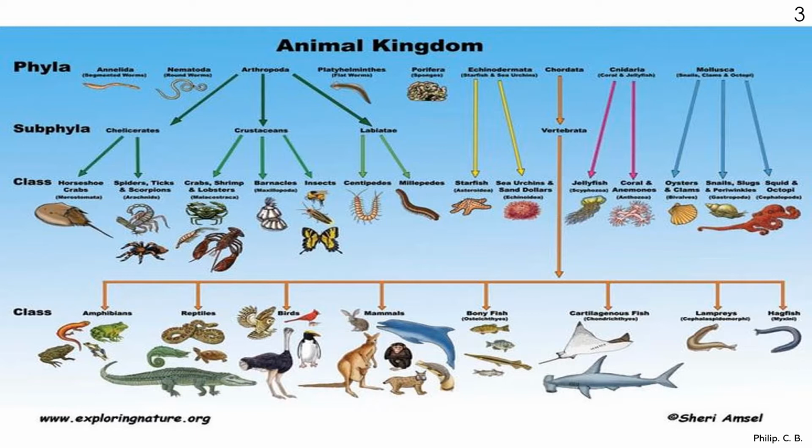So here in phyla we can see Annelida, Arthropoda, Platyhelminthes, Porifera, Echinodermata, Chordata, and again you can see different phylum, class, etc. And again in these phyla, the subphyla present, Crustacea, then in case of chordata, the vertebrates. So all the different species you can see over here in one part, again to get an idea about the different phyla in the animal kingdom, different subphyla, the class, etc. So just to get an idea.